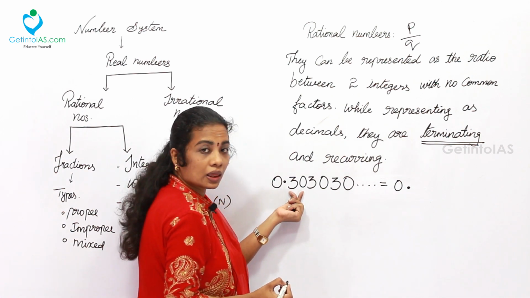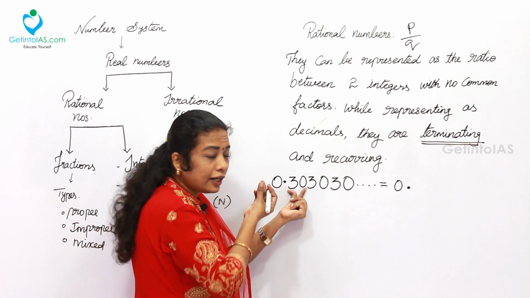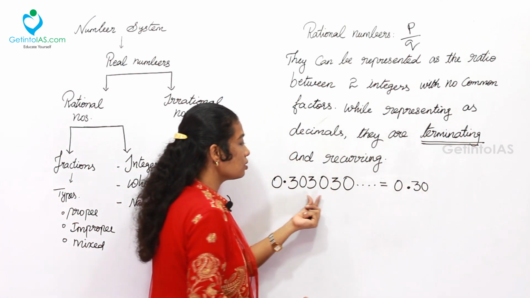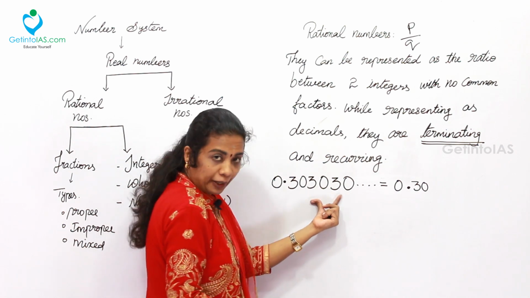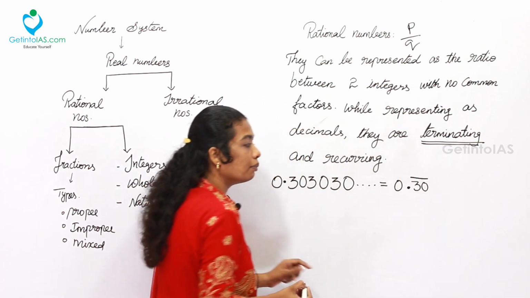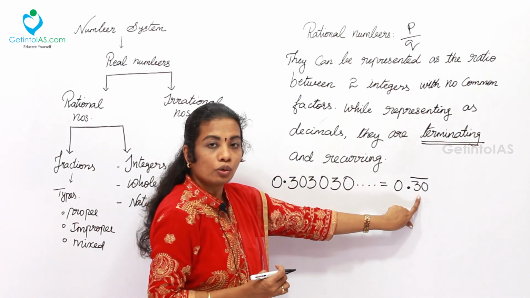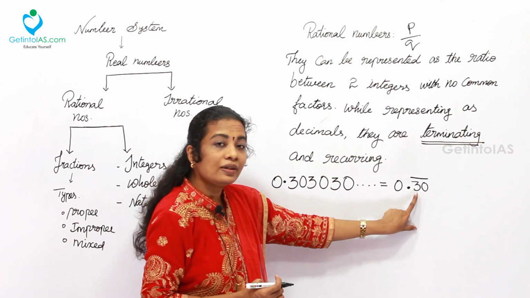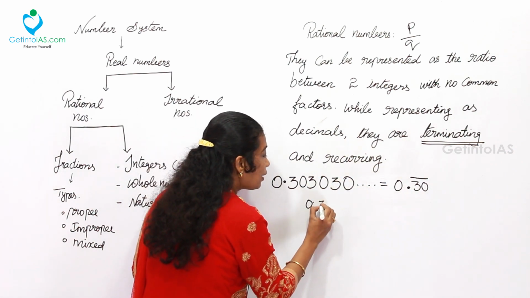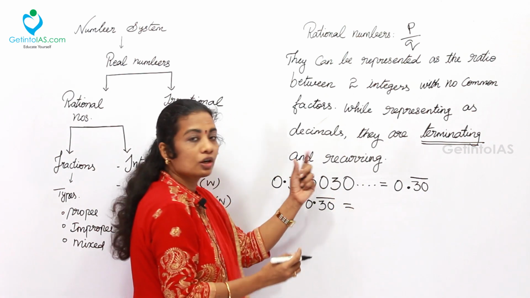Then the next thing, 30. 30 is repeating, 3030. Take any one of the 30 and write it down, because this is going to repeat. To denote the repetition, you make a bar above the number. So this denotes that after the point, 30 is repeating itself. So how do we make 0.30 bar into a fraction form?